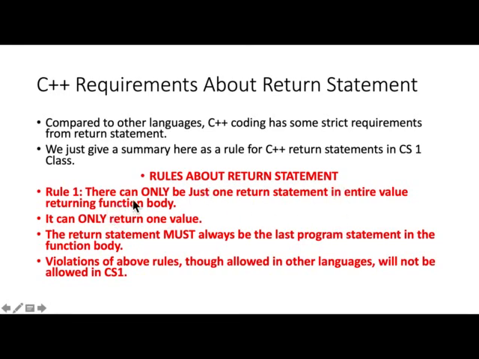Rule 1. There can only be just one return statement in the entire value-returning function body. Just one. Not 2, not 3, not 5, 1. It can only return one value. It cannot return 5 values, 3 values. It can only return one value. And the return statement must always be the last program statement in the function body. Single return statement and last. Violation of the above rules, though allowed in other languages, will not be allowed in CS1.